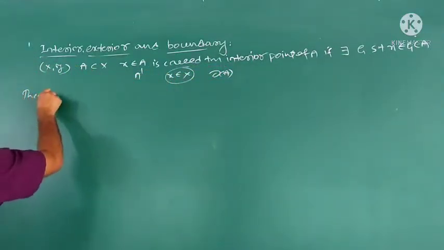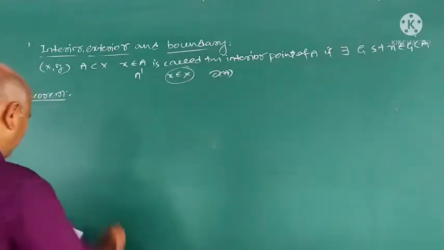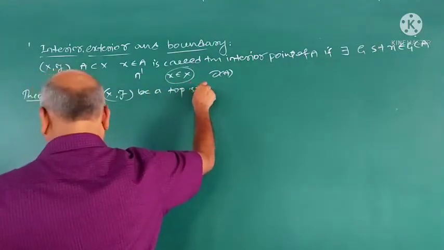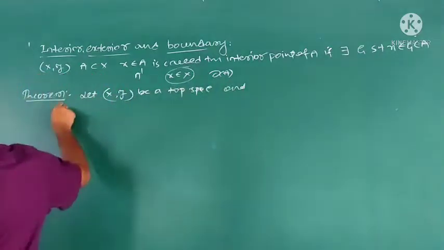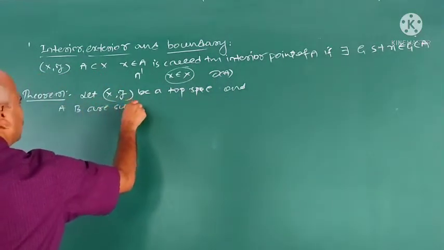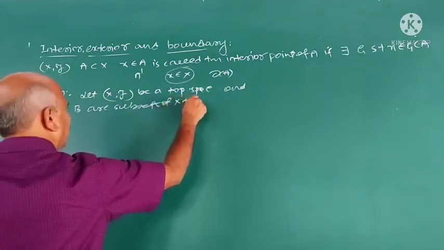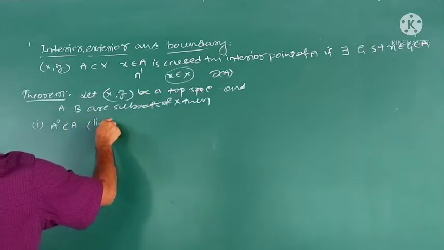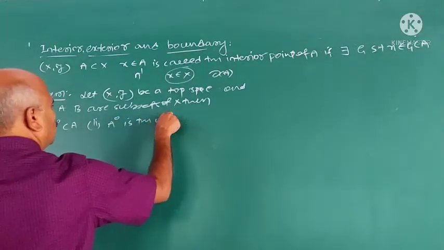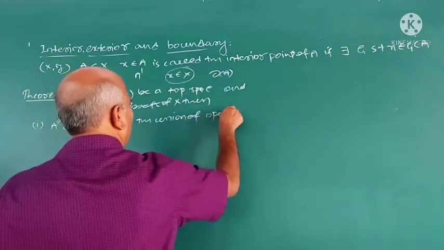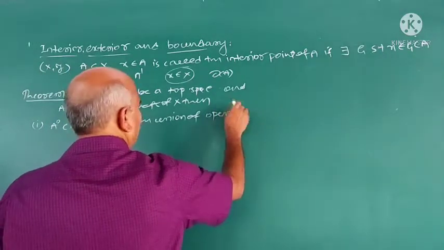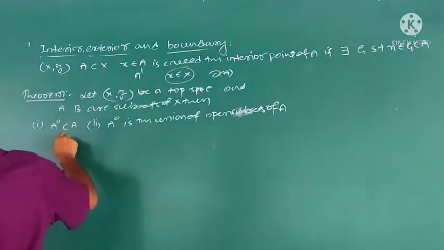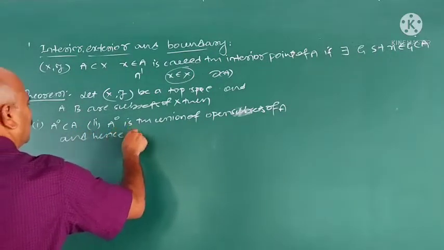I take this as a theorem. Let X be a topological space and A and B be subsets of X. Then first result, interior A is contained in A. Second, interior A is the union of open subsets of A, and hence is open.